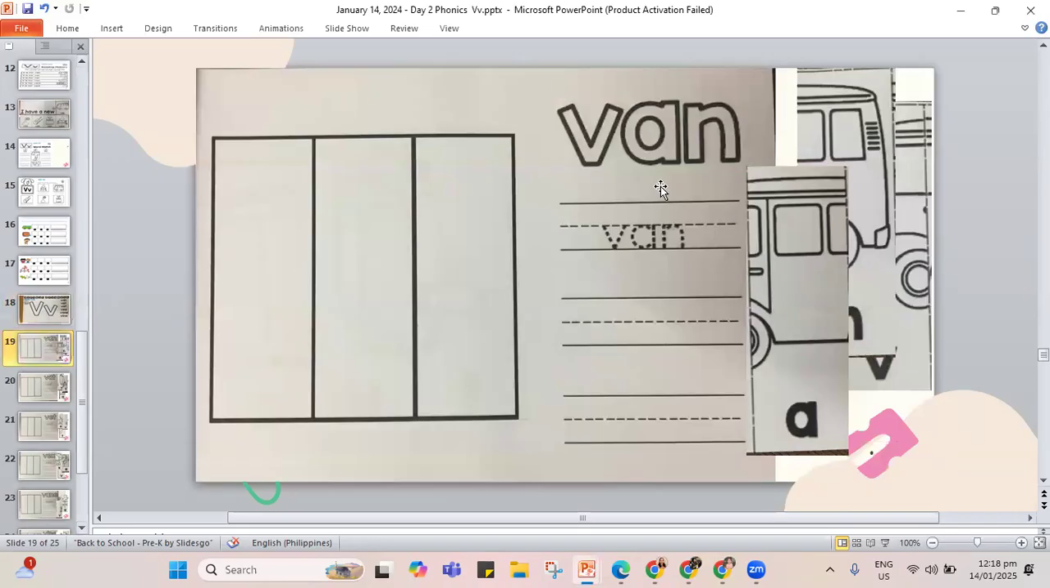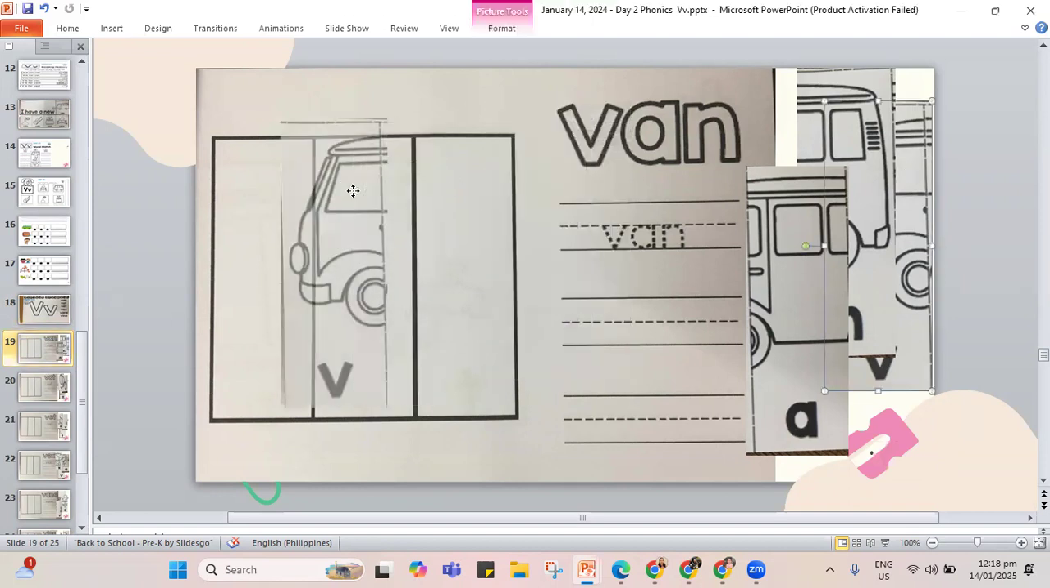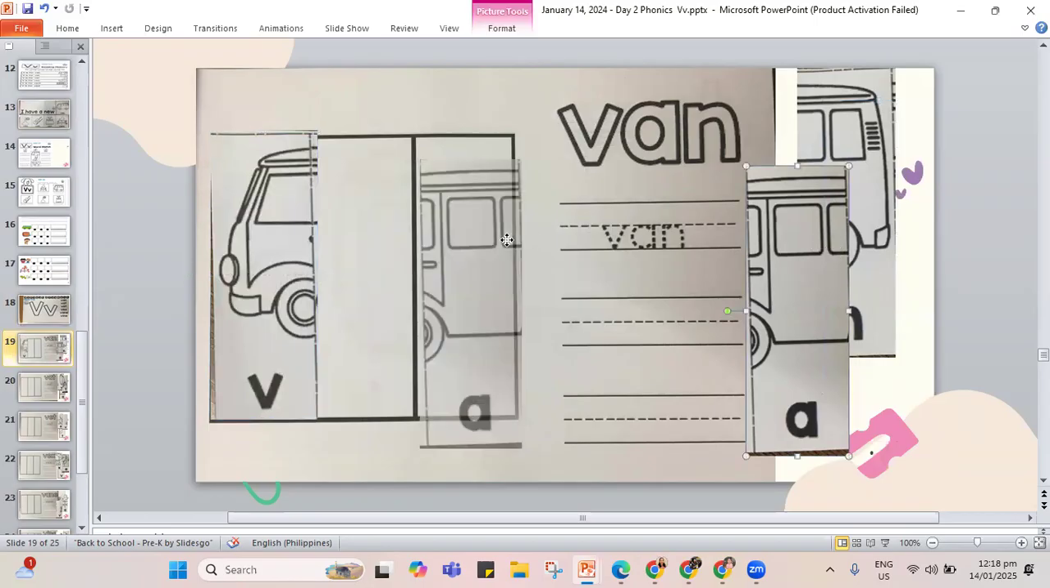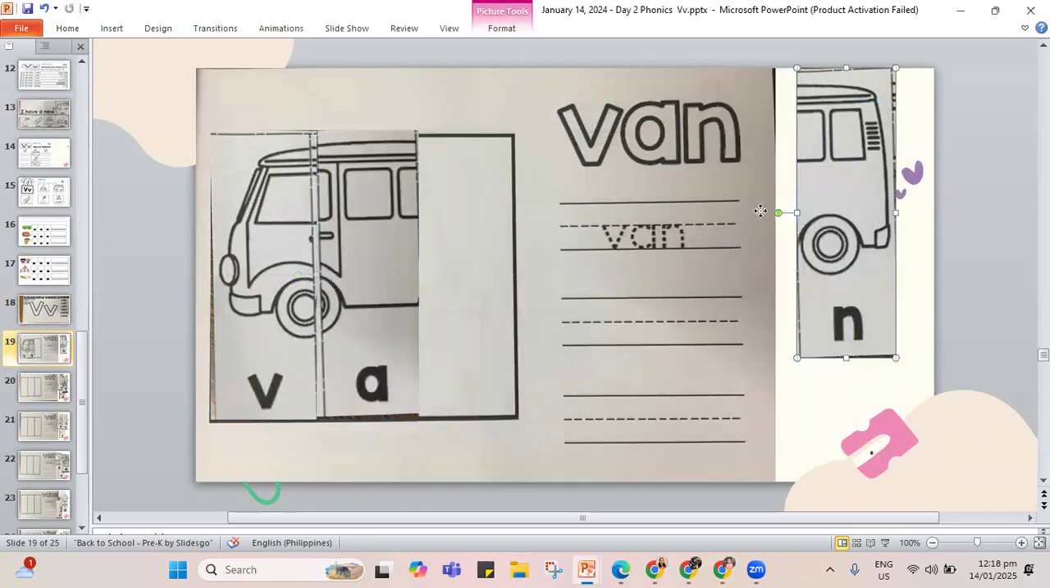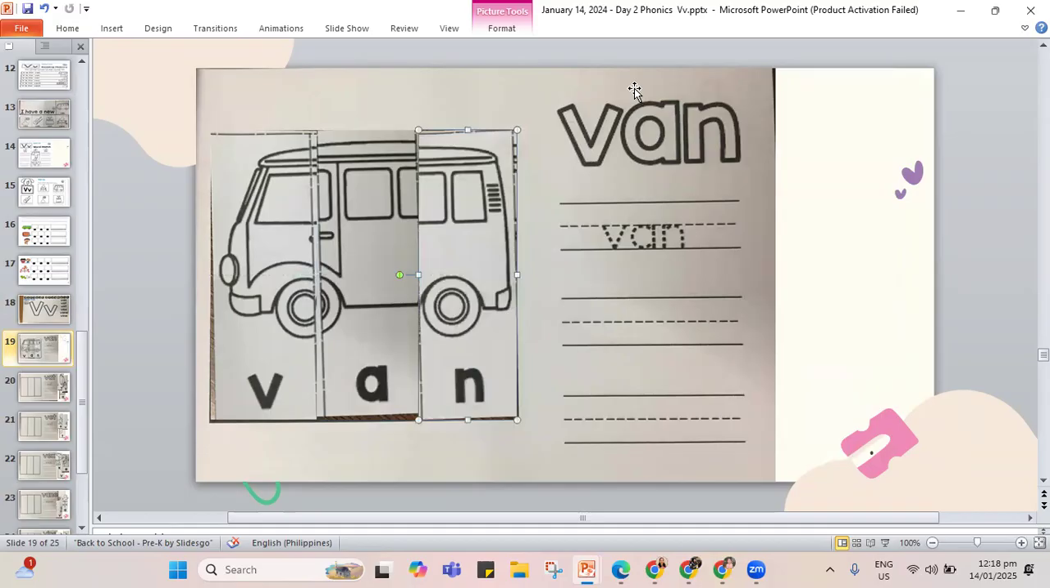And this time, this is van. So how do we spell van? Remember, you'll need your glue and your scissors to cut and paste for the puzzle. V, A, and the letter N, that's the van. You get to ride a van. So let's spell it out. V, A, N. This is van.